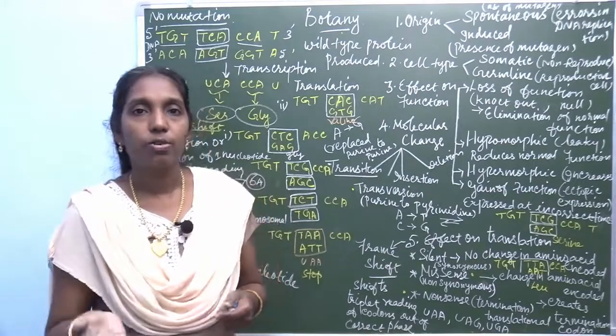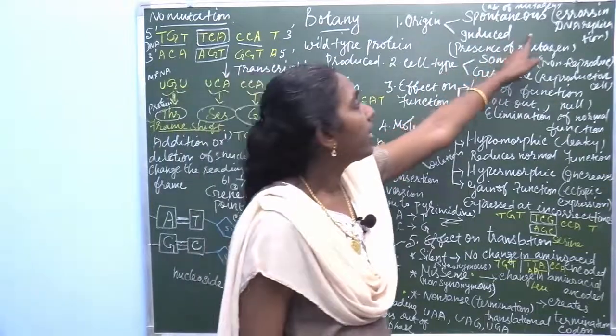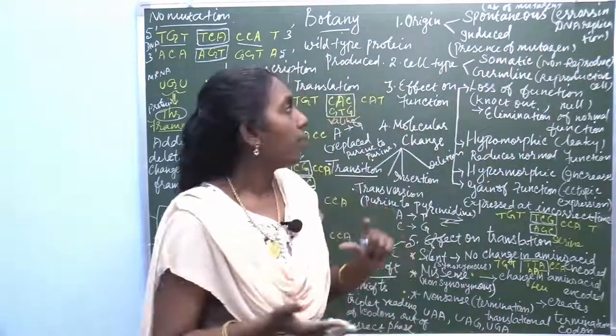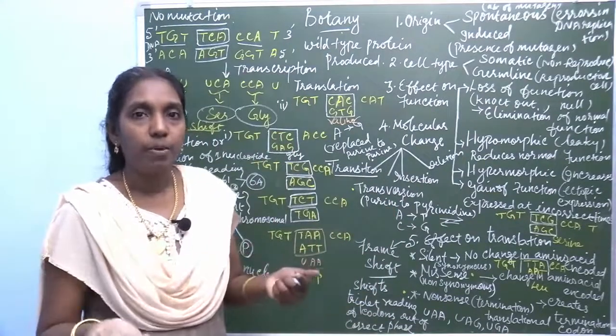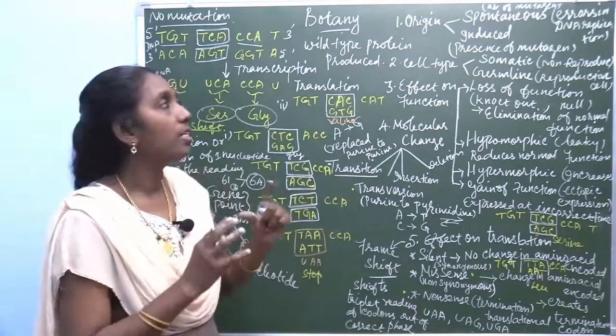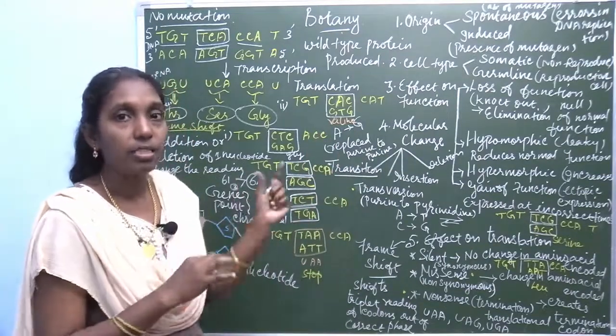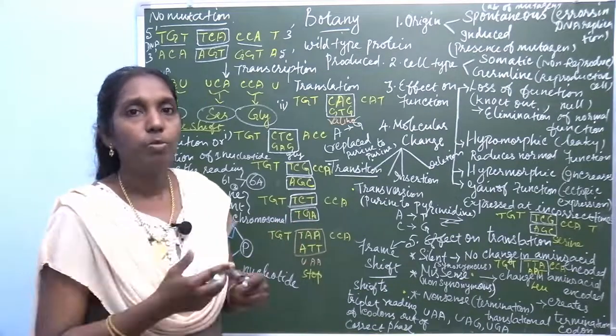So what's the definition? Errors in DNA replication. If mutation takes place when the DNA replicates, it forms errors. That is spontaneous mutation.